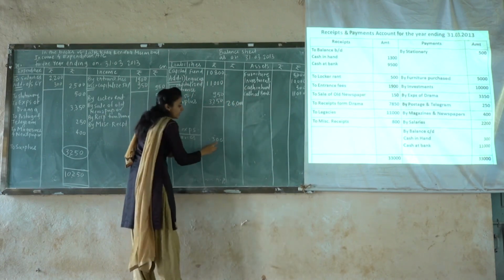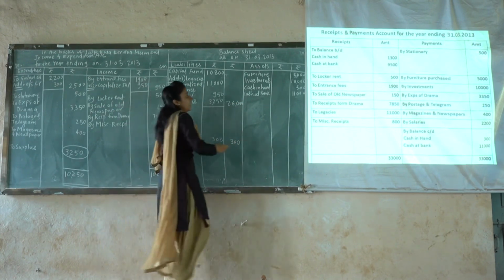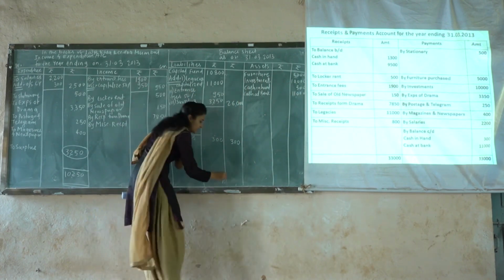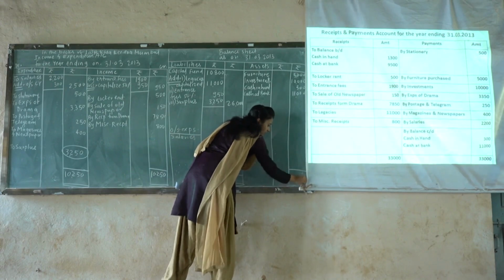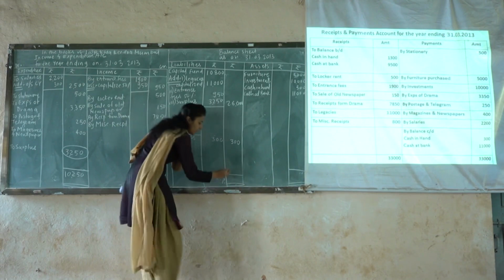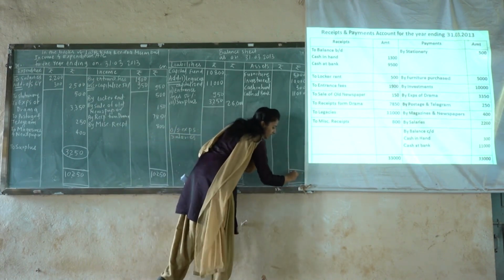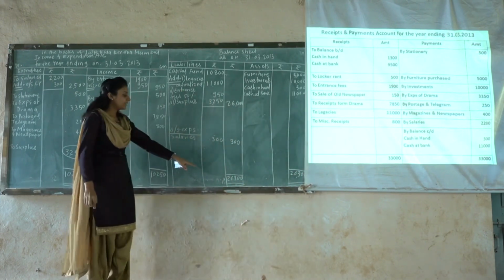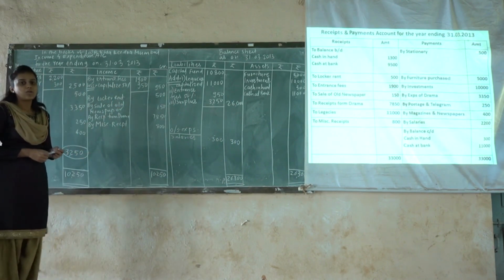Here is only one kind of expense, that is nothing but 26,300. So this is the way to close the account and to prepare the final accounts of an NPO. Thank you.